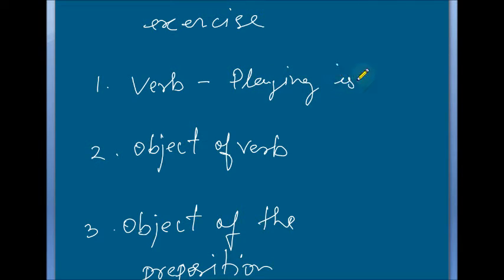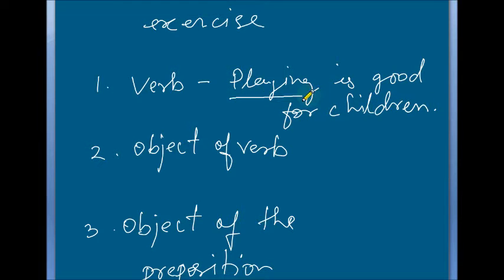Playing is good for children, or everyone, you can say children. Here playing is the verb form, it is acting as a verb, right? That is, the act of playing is good for everyone or children.